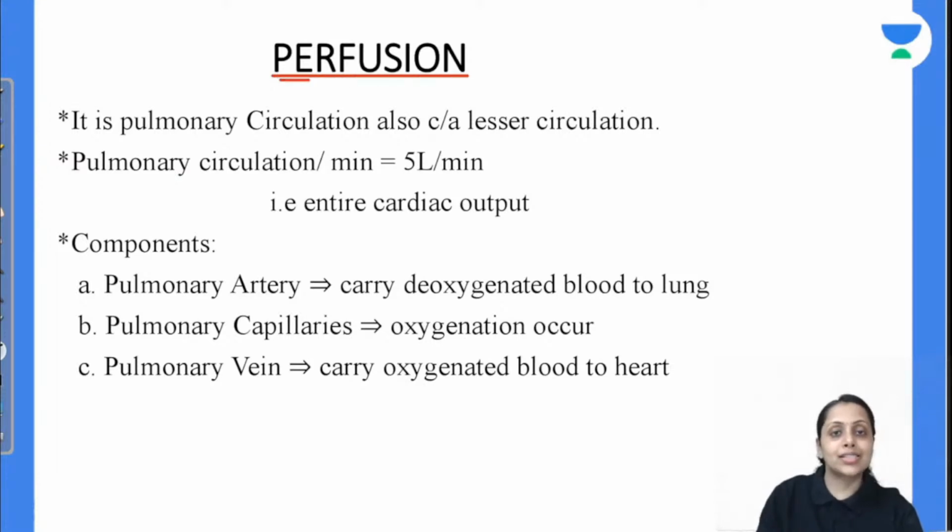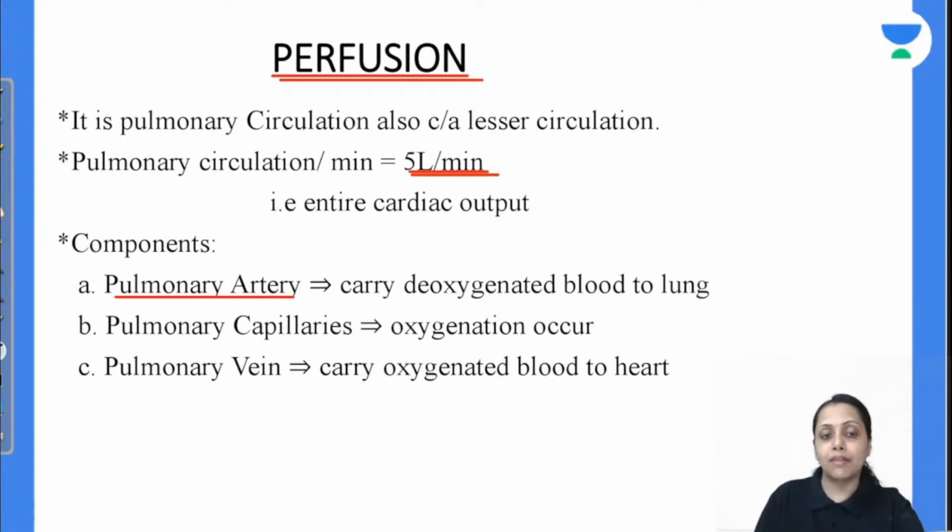Perfusion is already discussed. The pulmonary circulation that reaches our lung for its oxygenation is known as perfusion. So our entire cardiac output goes to the lung for oxygenation. Normal pulmonary circulation per minute is 5 liter per minute. For perfusion, pulmonary circulation is involved.